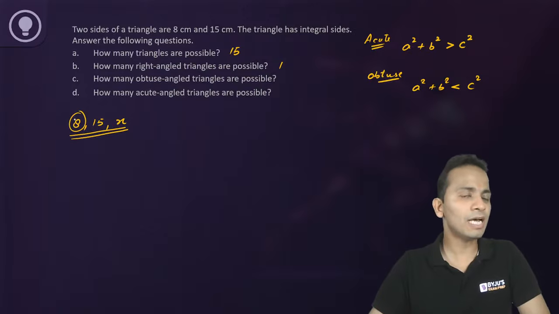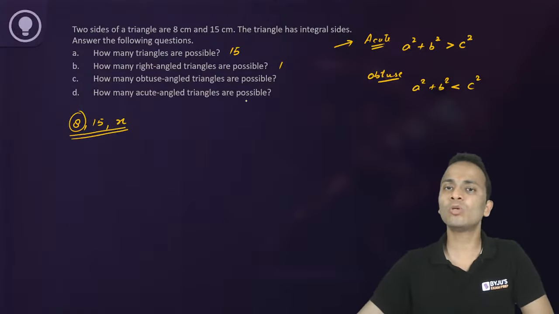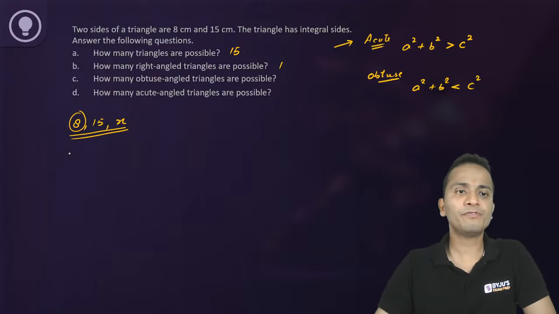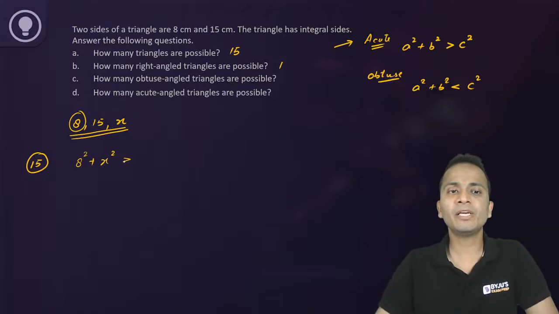Obviously 8 cannot be the largest side. So again, I have to consider either 15 or x as the largest side, and we'll check for the acute angle triangle property. Okay. So if I consider 15 as the largest side, 17 cannot be the answer because 15 is the total number of triangles possible. So I can say that 8 square plus x square should be greater than 15 square.